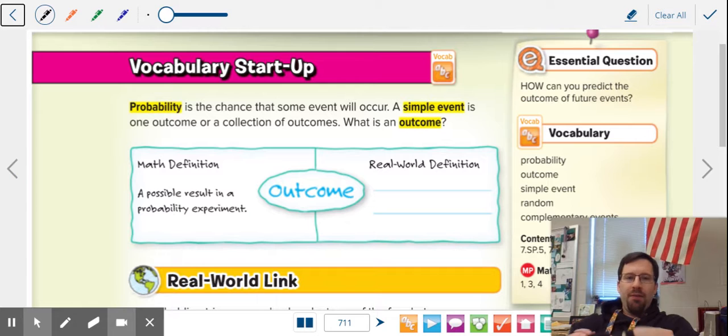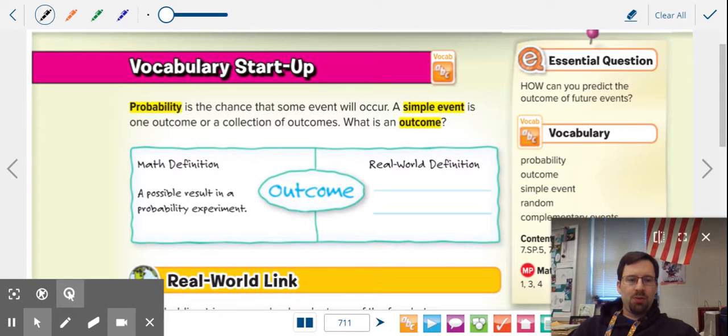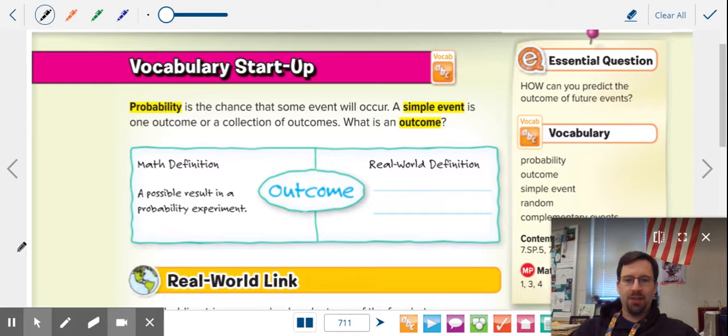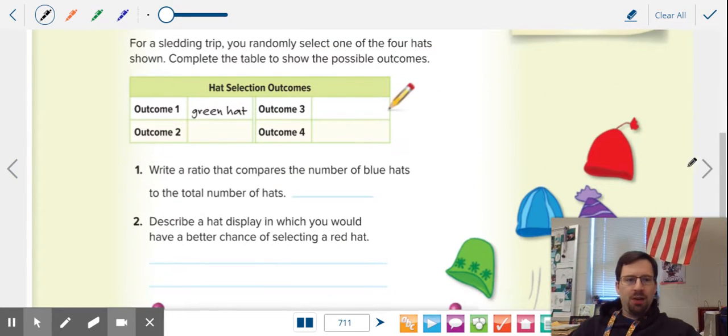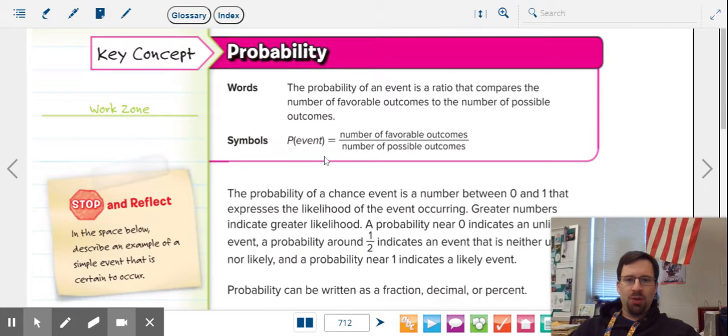Now, if you do experiments with this, you will find your probability will not always be equal to what you have predicted, and that's okay. That's why the weather forecasts aren't always accurate, among other things, since they're trying to predict the future. So let's jump in here.